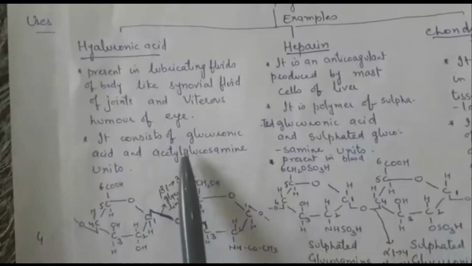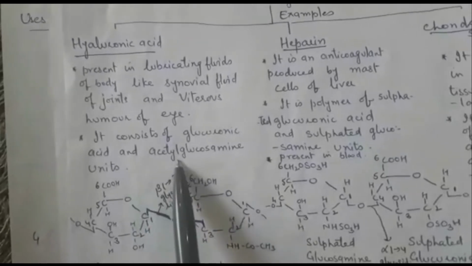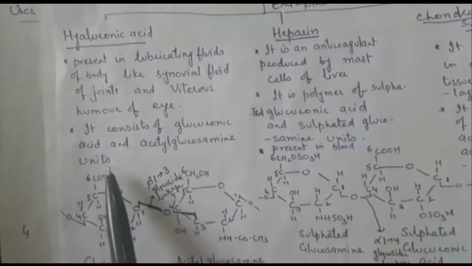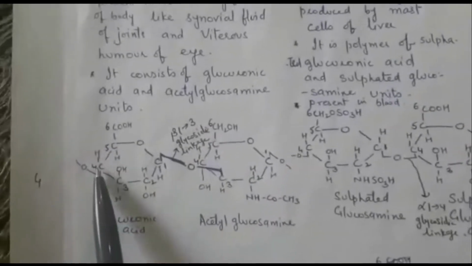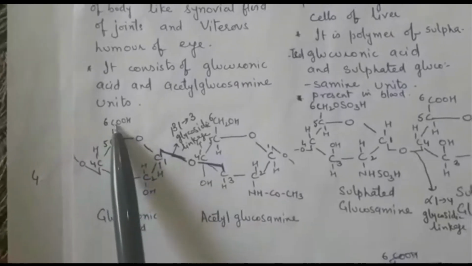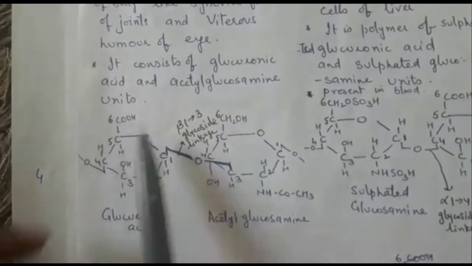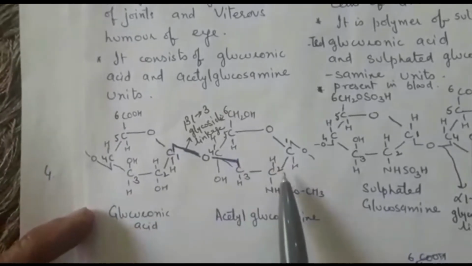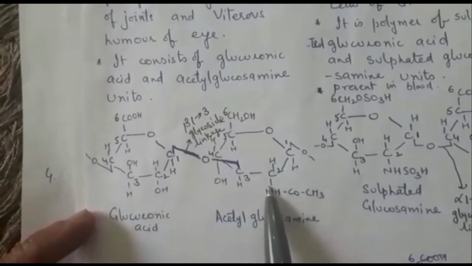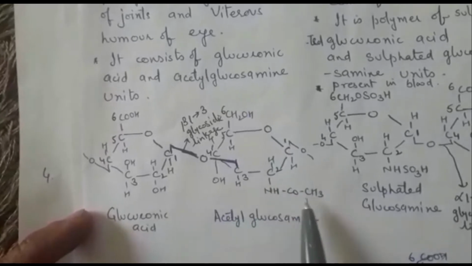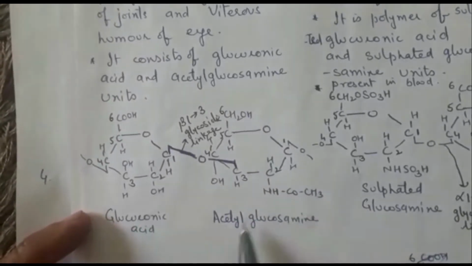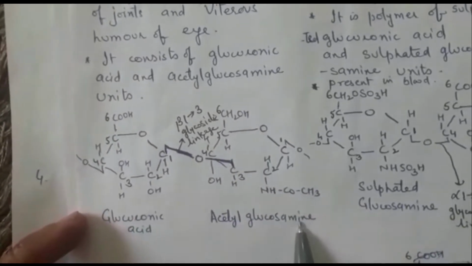So it consists of glucuronic acid and acetyl glucosamine units. So here just see, I have taken glucuronic acid. CH2OH group is replaced by COOH group. And second is acetyl glucosamine. In glucosamine, here there is NH2 group plus there is acetyl group, then it is the acetyl glucosamine.